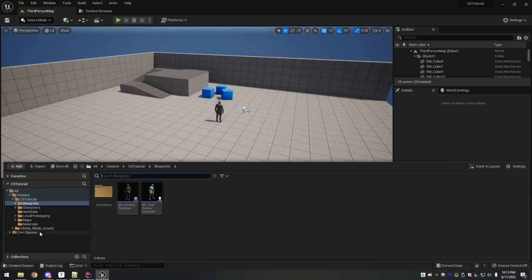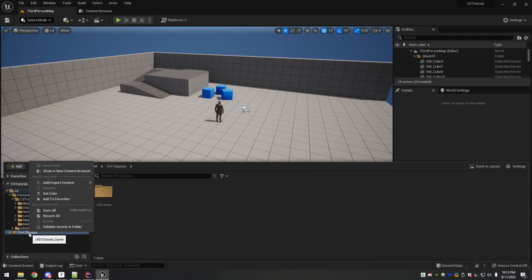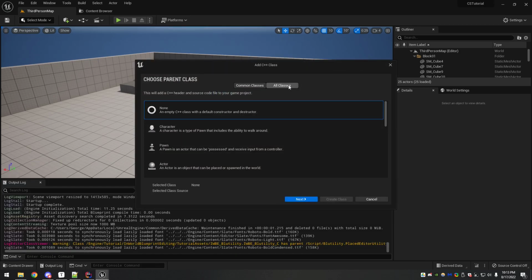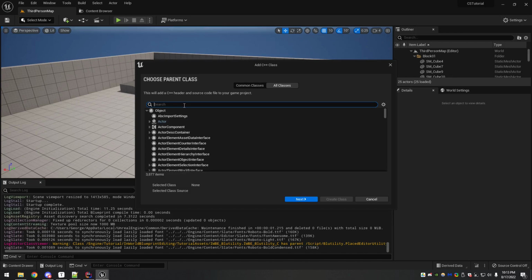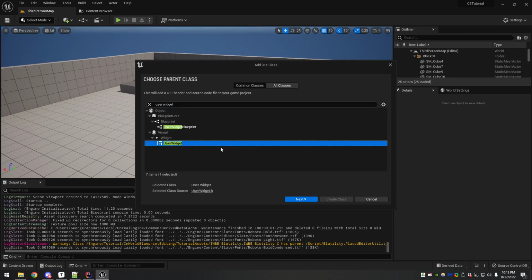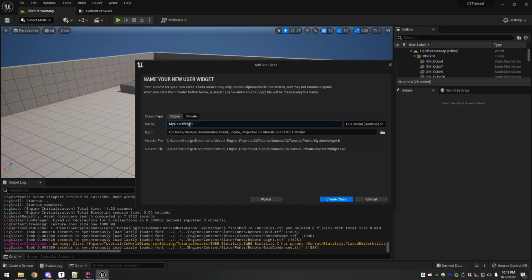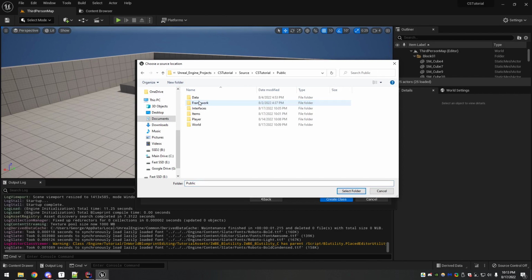All right, so we're going to go C++ classes. We're going to create a new class, go to all classes, and so we want a user widget. It's this one right here. And this is just called interaction widget. For the location, I'm going to put it in a new folder, user interface.